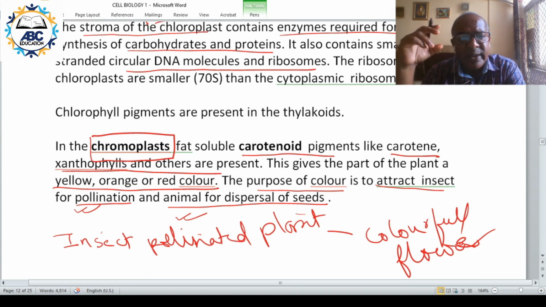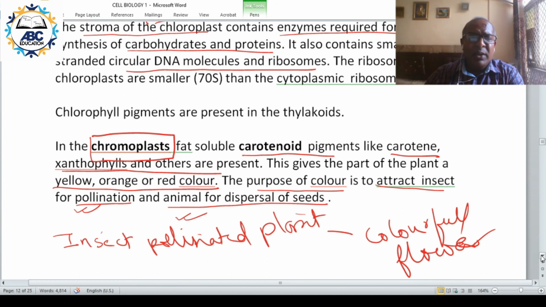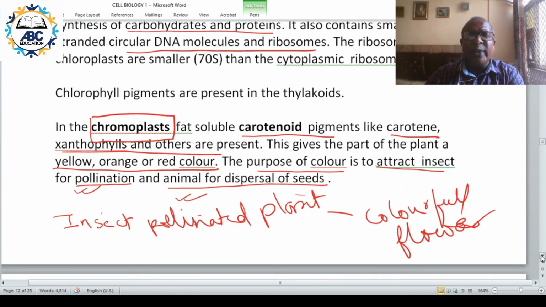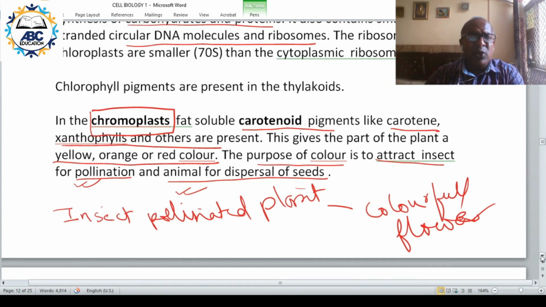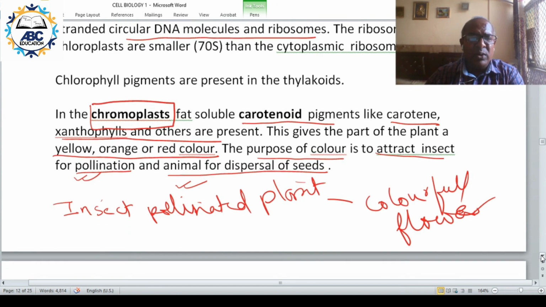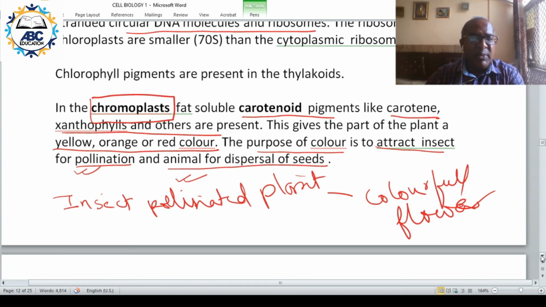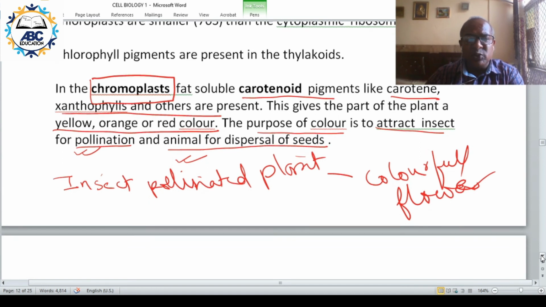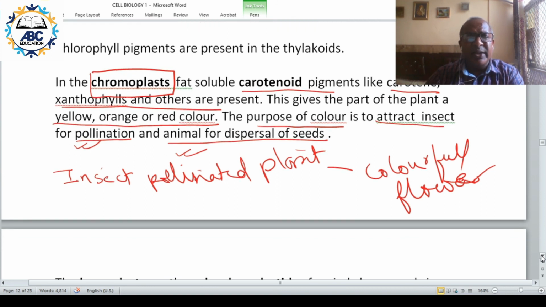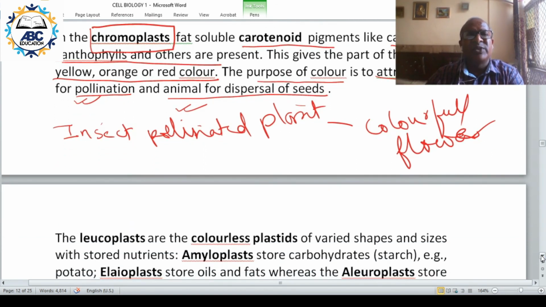And also attract animal. So if papaya is not yellow or red, it is green, it will not be attractive to the animal. Now when it becomes red or yellow, it is attracted to the animal, the animal comes over here, it eats the papaya, and then the seeds are thrown here and there. That is why it helps in the dispersal of seeds.